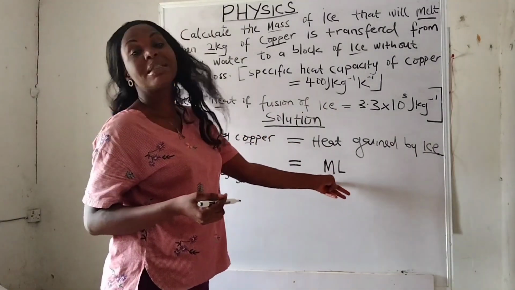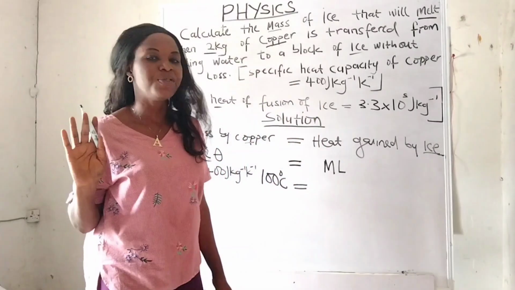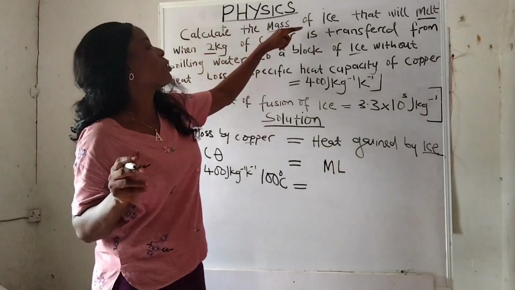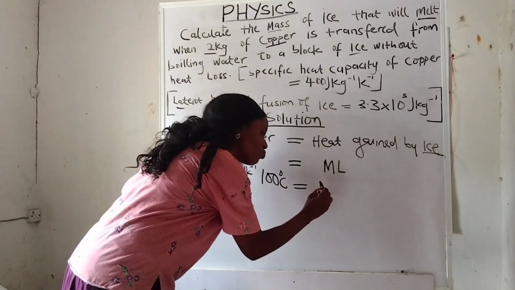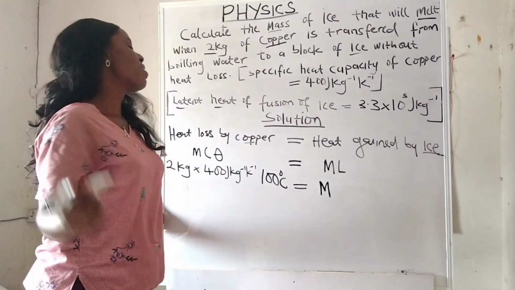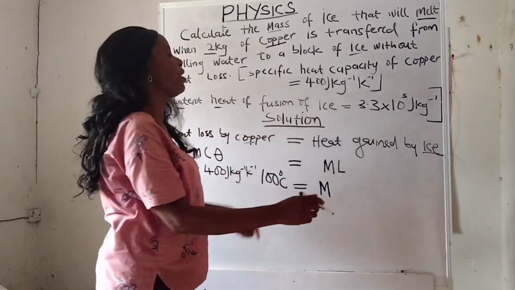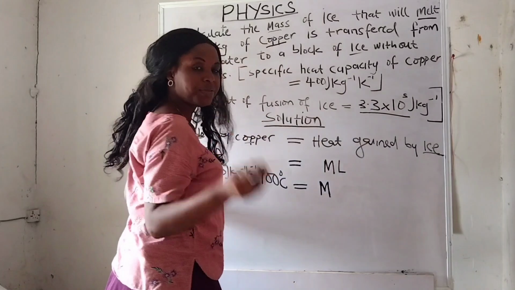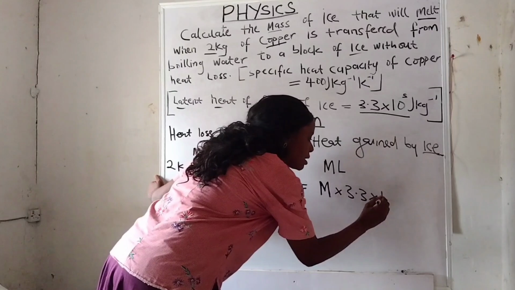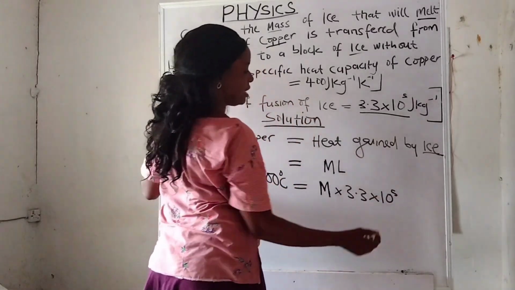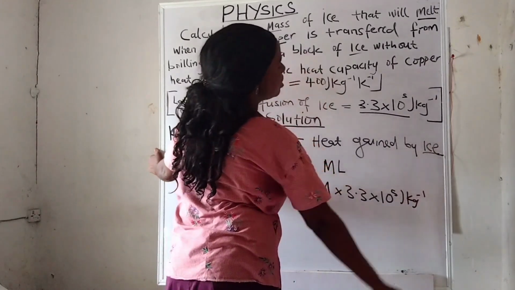Now come to the side of ice. We first meet M, which represents mass. Did they give us any value for the mass of ice? No, that is what we are solving for. They say we should calculate the mass of ice that was made. So we still write it M. Now come to L, which stands for the latent heat of ice. They give us 3.3 times 10 raised to the power 5, with units joule per kilogram.